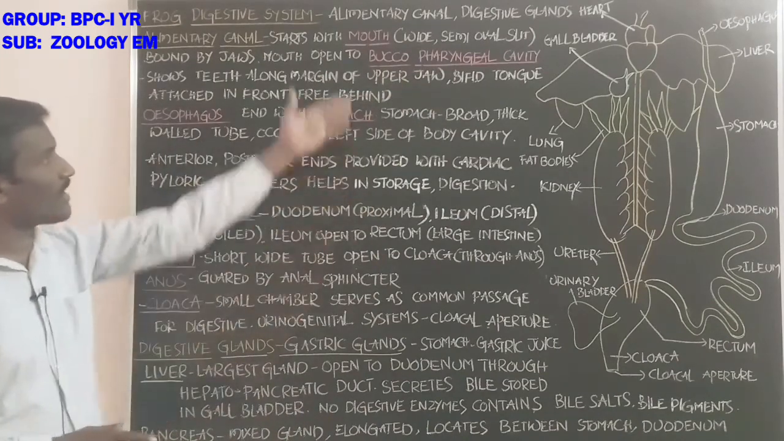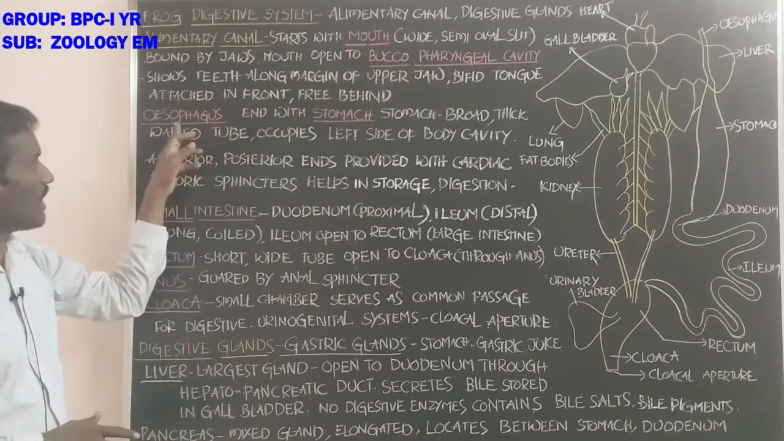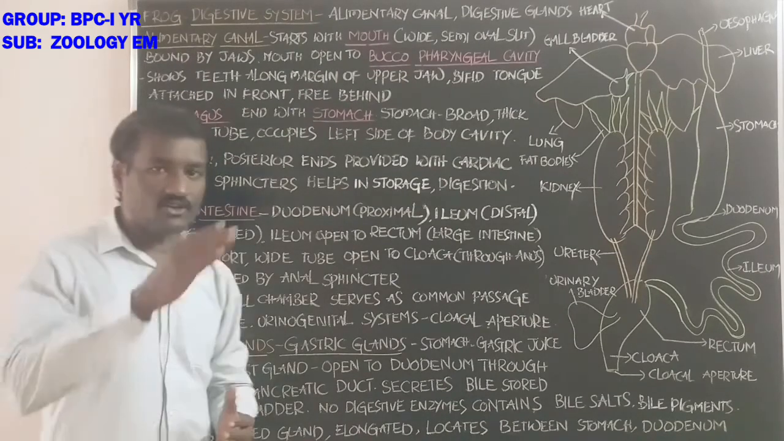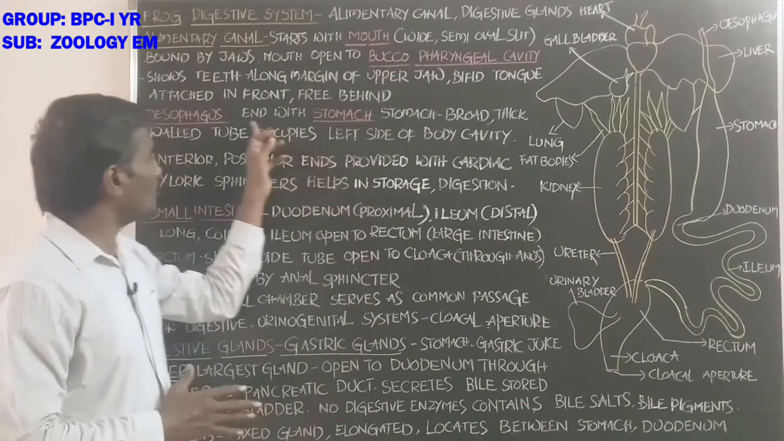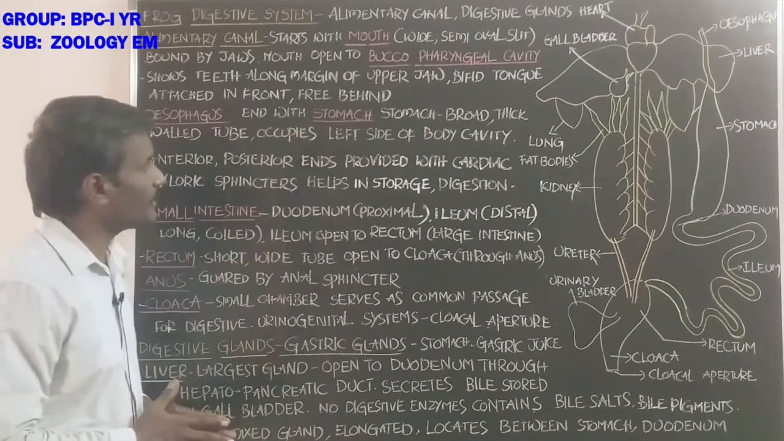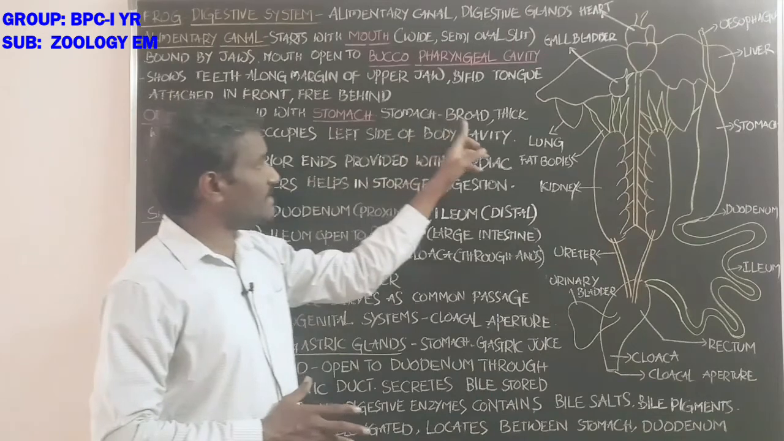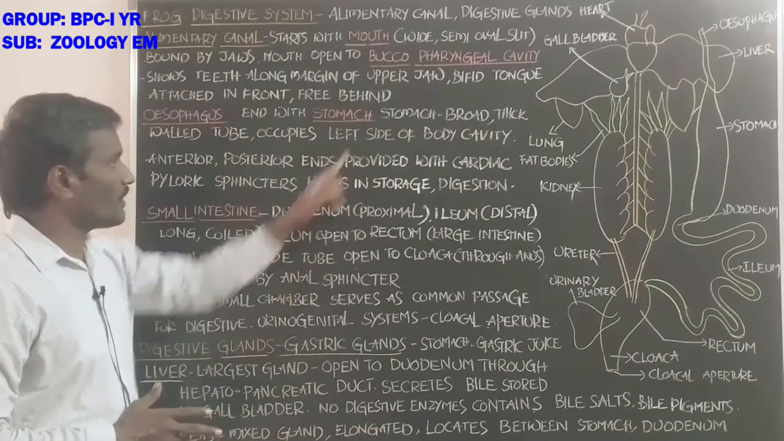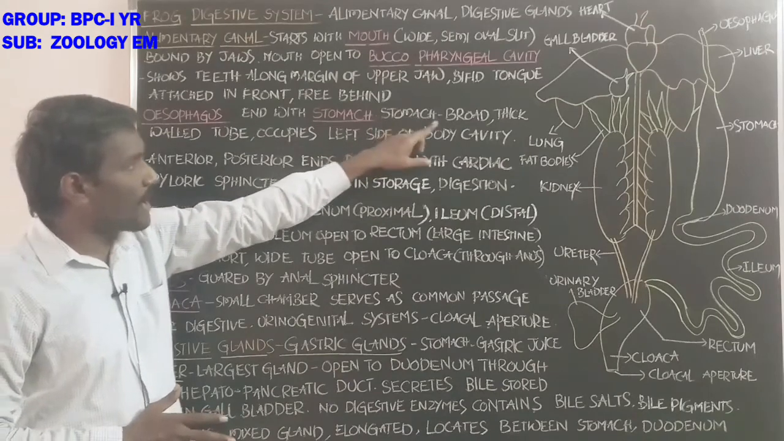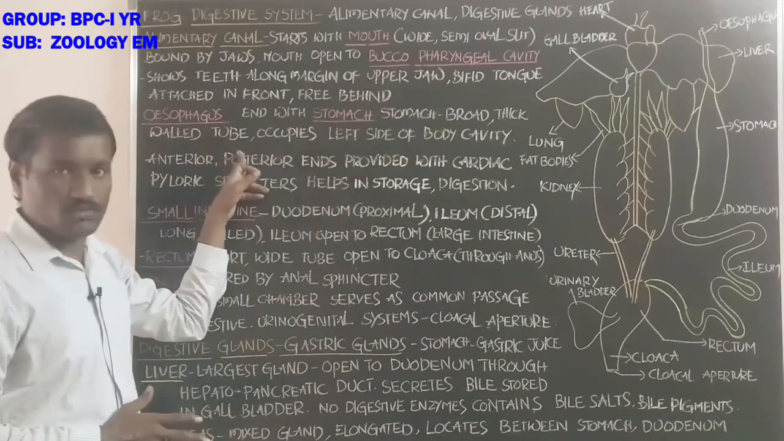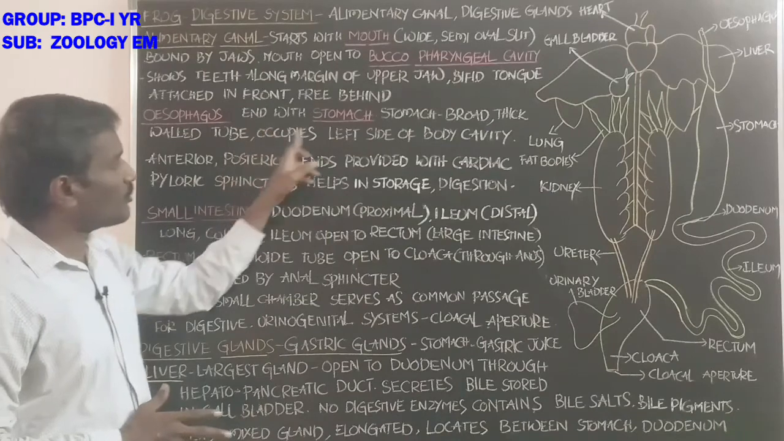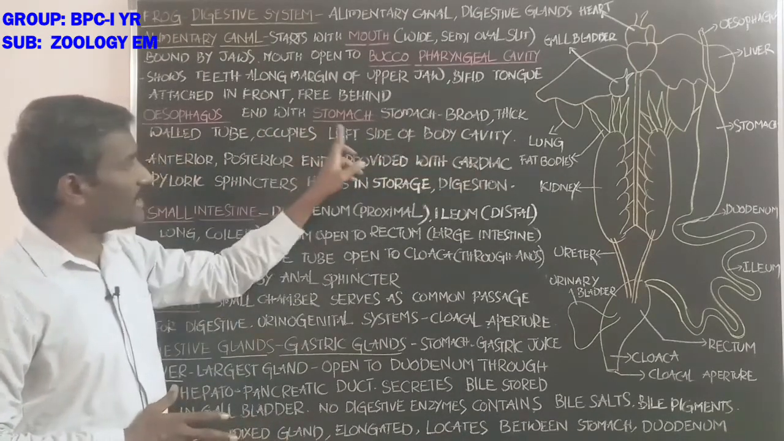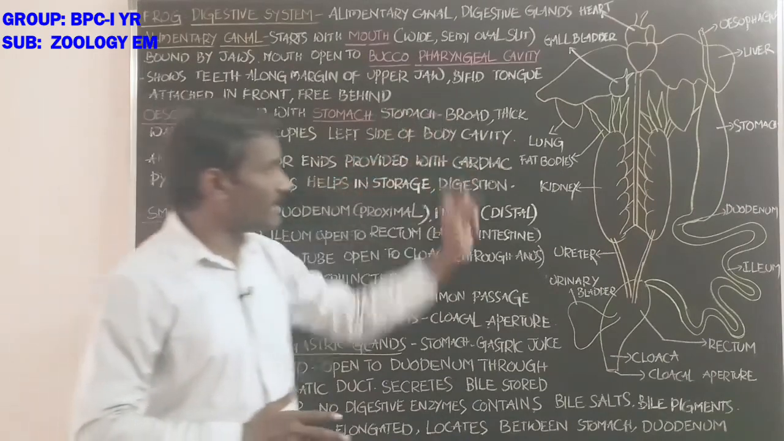What is the part after the buccopharyngeal cavity? That one is the esophagus. The esophagus is continuous with the stomach and ends with the stomach. The stomach is a broad, thick-walled tube and occupies the left side of the body cavity.